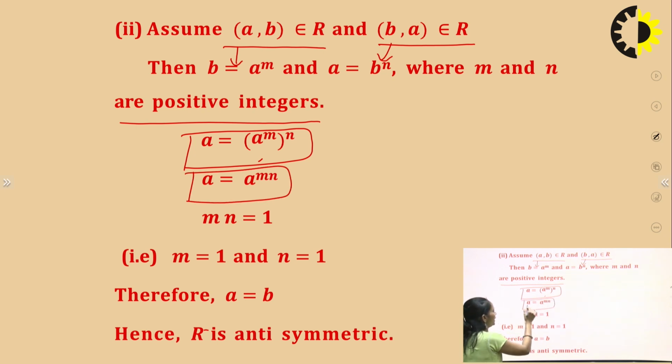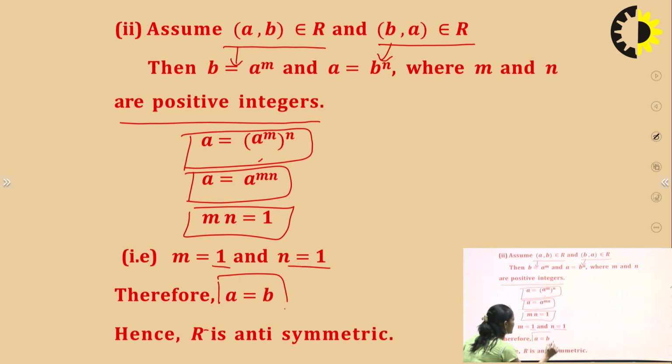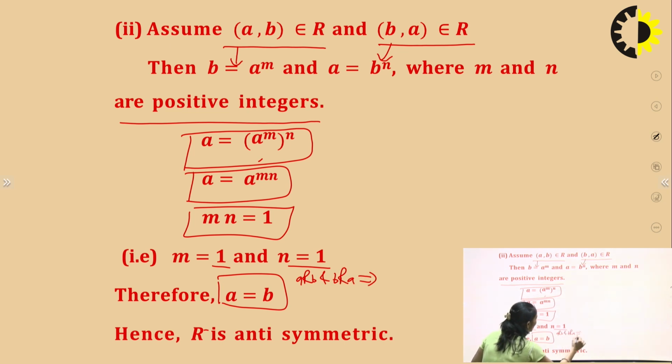So from this, a to the power of 1 and a to the power of mn. Since mn is equal to 1, therefore m is equal to 1 and n is equal to 1. So we can say that a is equal to b. So again, if a is related to b and b is related to a, this implies that a is equal to b.